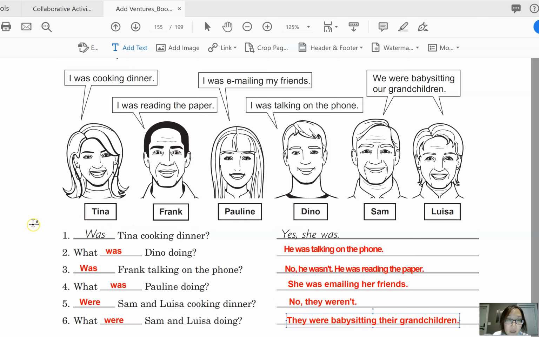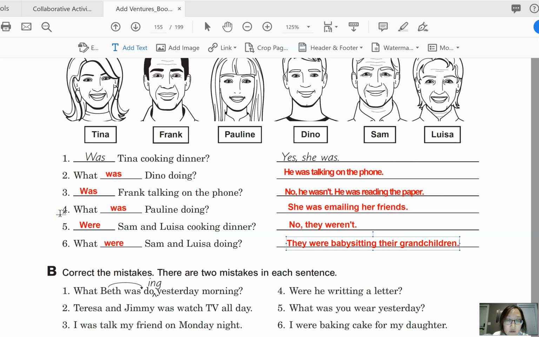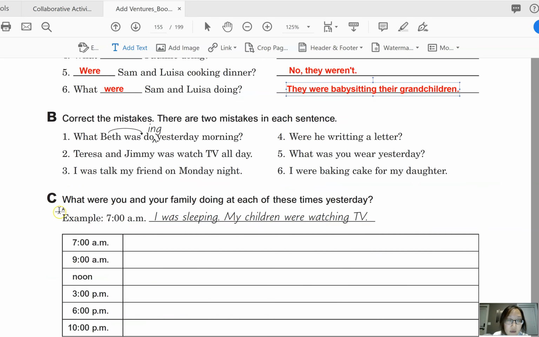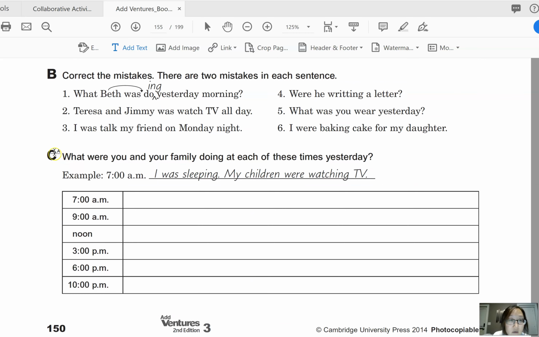Okay, now let's go down to the next activity, which is exercise B. It says correct the mistakes. There are 2 mistakes in each sentence. So let's look at number 1. What Beth was doing yesterday morning.